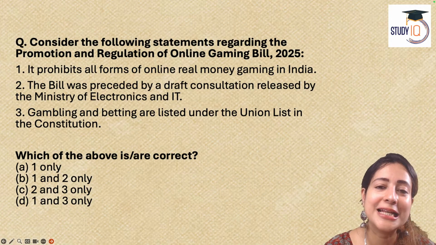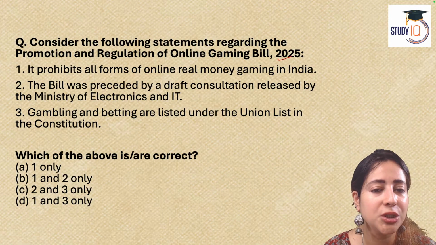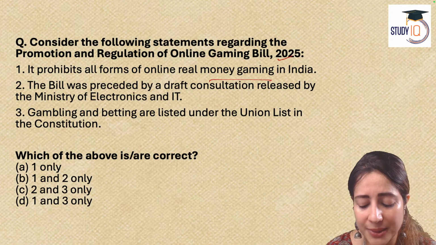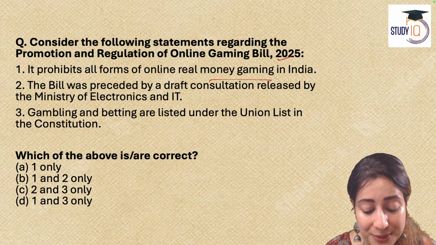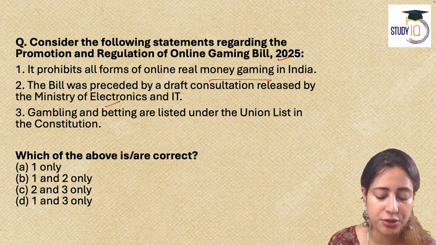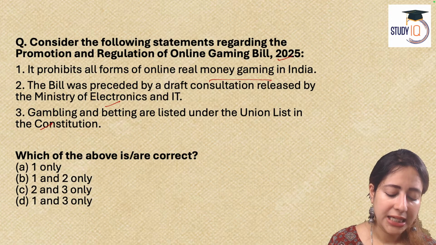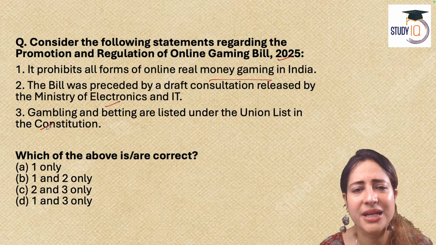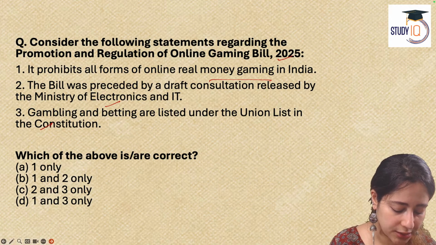The question here says, consider the following statements with regards to Online Gaming Bill 2025. 1. It prohibits all forms of real money gaming in India. 2. The bill was preceded by a draft consultation released by the Ministry of Electronics and IT, the mighty ministry. 3. Gambling and betting are listed under union list in the Constitution. A very easy question. You can pick out the right answer and try to post it in the comment box.